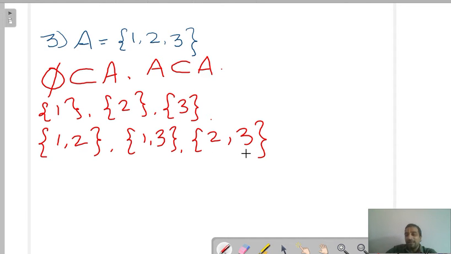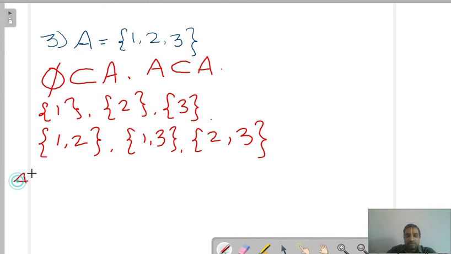3, 2? No, {2, 3} we have already written, so {3, 2} we need not write. {1, 3} already written, so {3, 1} we need not write. {1, 2} we have already written, so {2, 1} we need not write. Okay? Right. So these are the sets we have written from the given set. These all are the subsets.